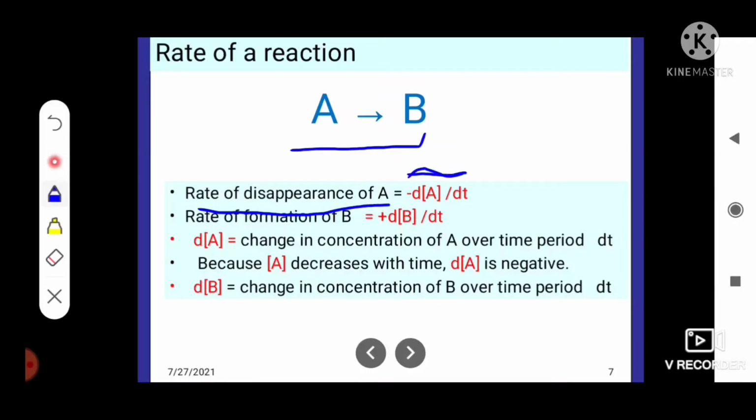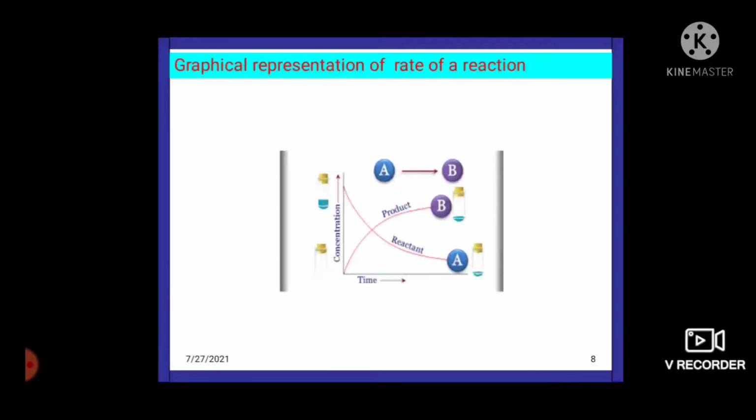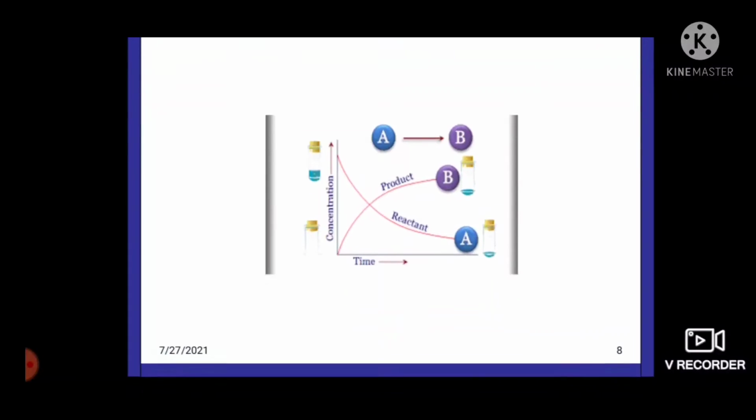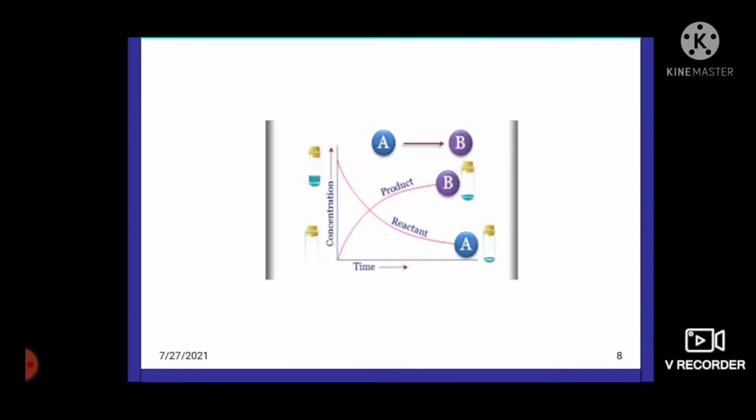Why do we write negative here? Because decrease in concentration of the reactant per unit time is the rate of reaction here. And rate of formation of B is equal to the increase in concentration of product, that is dB divided by time taken for the change, dt. The graphical representation of rate of reaction is shown in this figure. Here decrease in concentration of reactant and increase in concentration of product is shown.